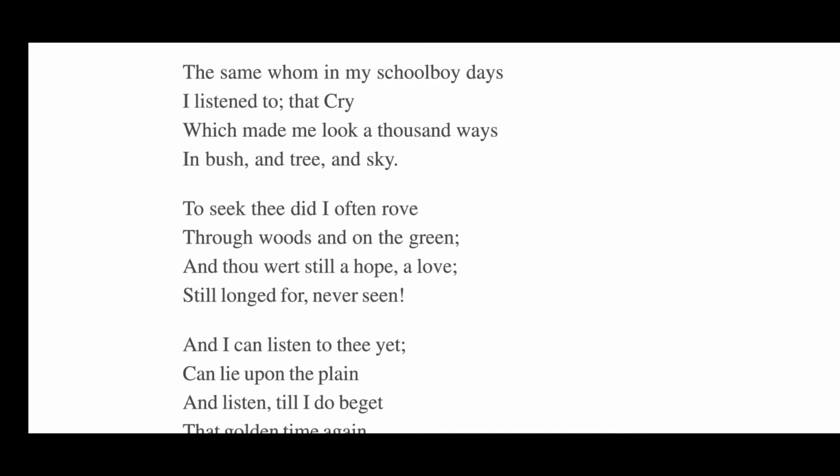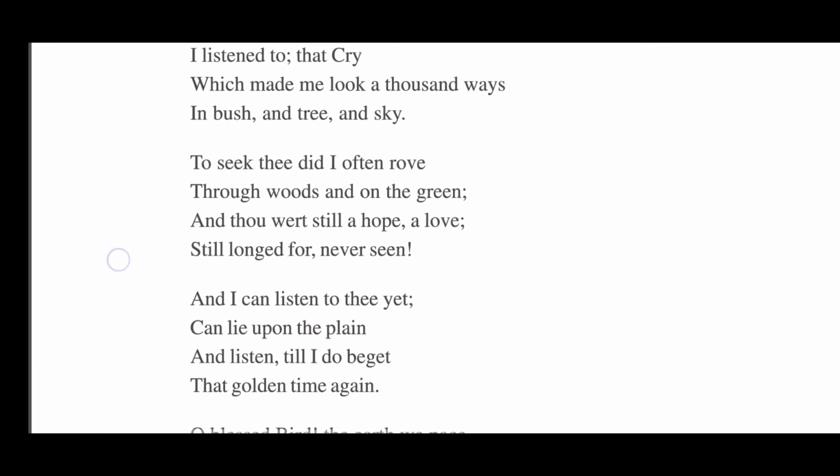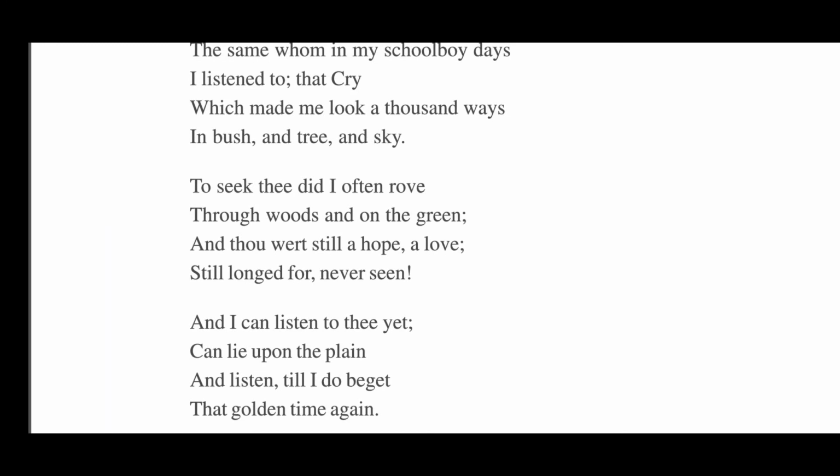In bush, trees and sky means the poet has gone to all the places, whether it is bush, trees or sky. He looked in the skies also, he searched in the bush, in the woods, in the forest, but all in vain. He did not find the bird.